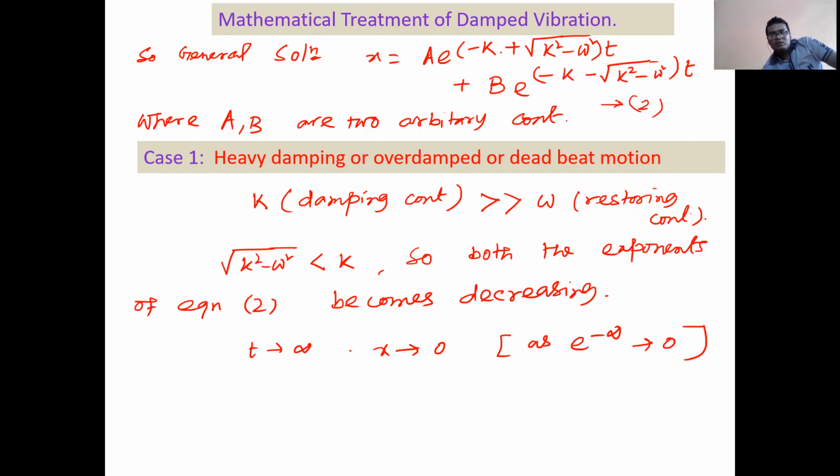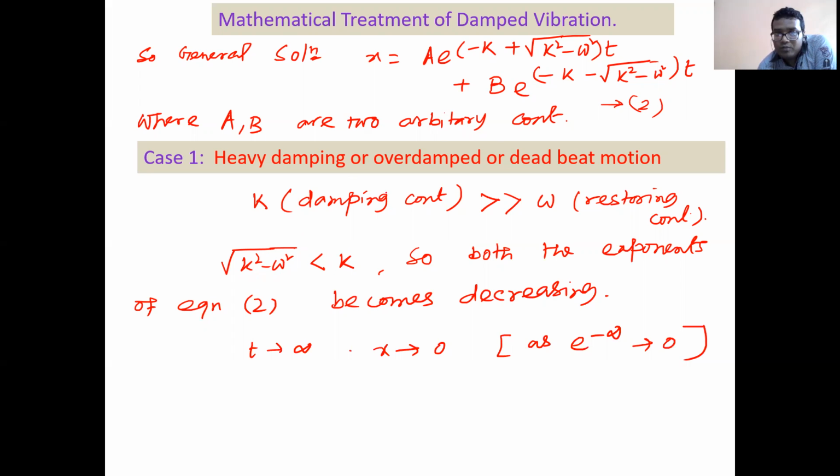Is it clear from this equation? Okay, I am repeating once again. So k is greater than omega. That means this term root over k square minus omega square is obviously less than k because we are subtracting something from it. So k is obviously greater than this term. There are two terms: one is minus k and another is this term.